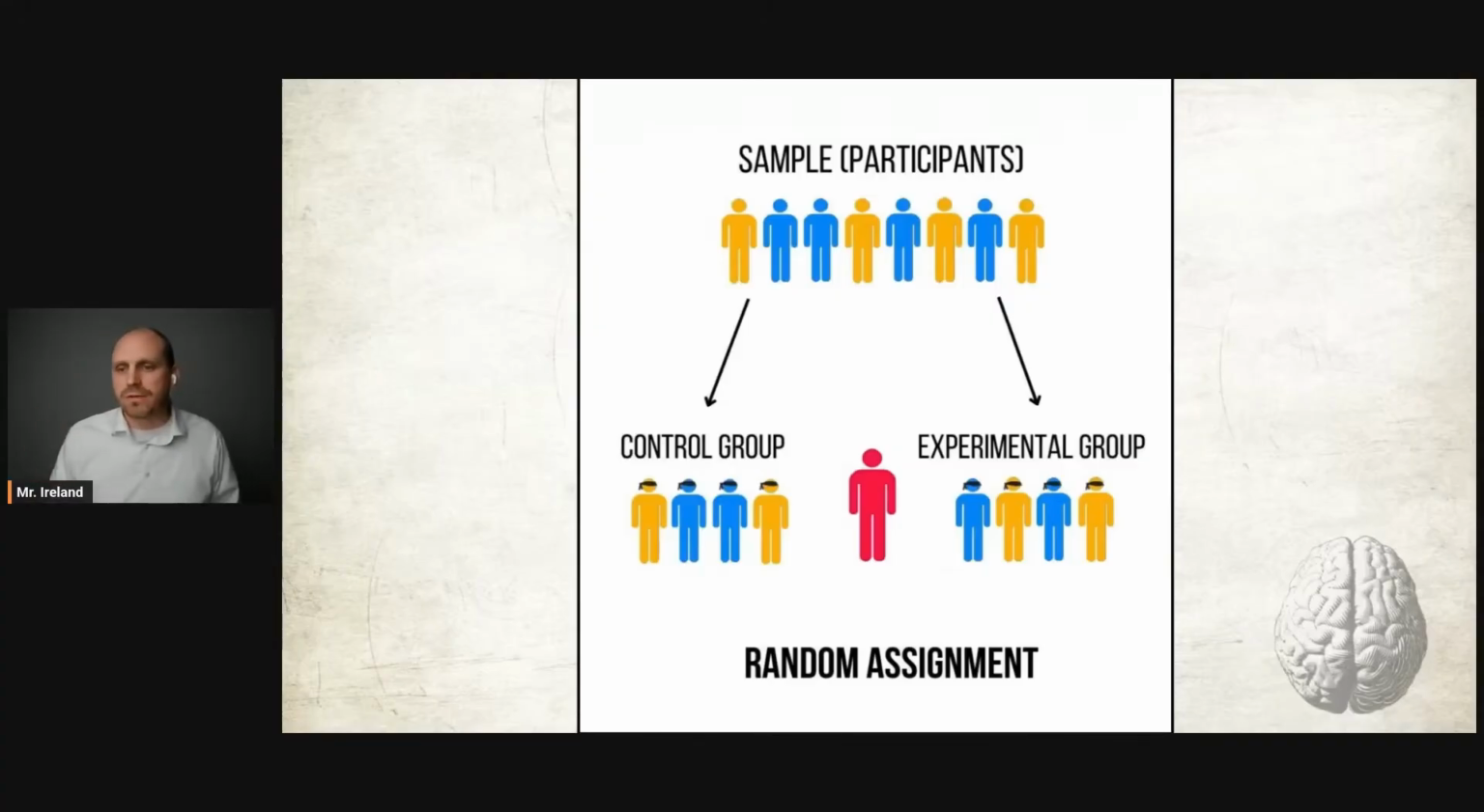Do not mix up the difference between random assignment and random sampling. Random assignment is to make sure that the makeup of both the experimental and control group are the same, and random sampling is used to gather a sample from the greater population. So don't mix those up.